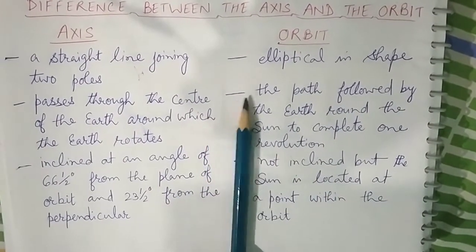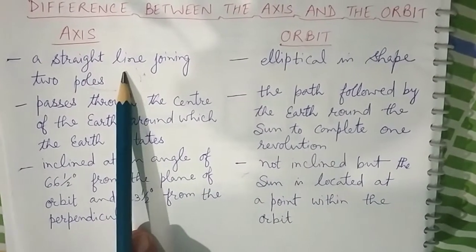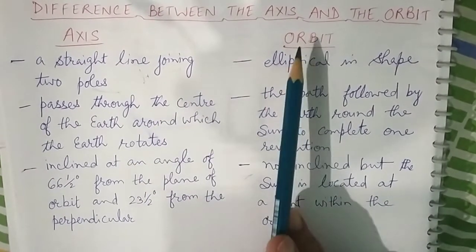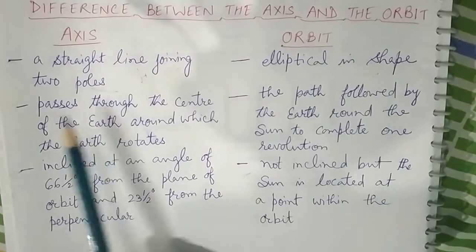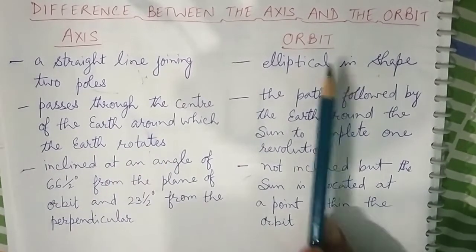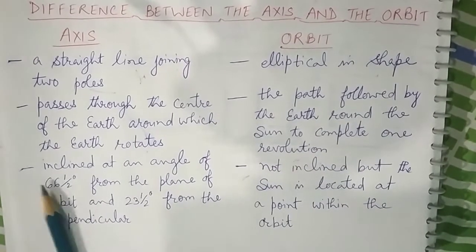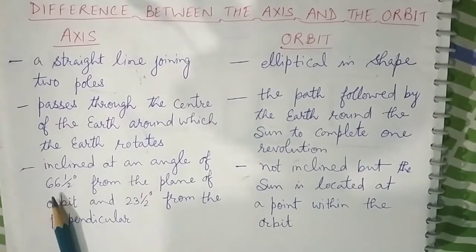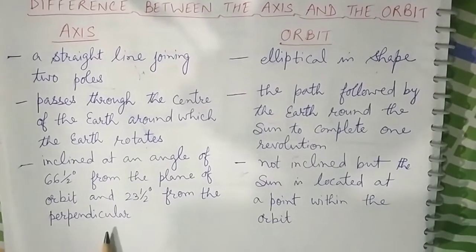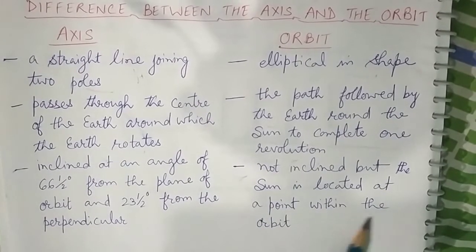This table shows the difference between the axis and the orbit. Axis, it is a straight line joining two poles. With the help of the diagram we will see this now only. And orbit, elliptical in shape. Axis passes through the center of the earth around which the earth rotates. Orbit, the path followed by the earth around the sun to complete one revolution. Axis, it is inclined at an angle of 66 1/2 degree from the plane of orbit and 23 1/2 degree from the perpendicular. Orbit, not inclined, but the sun is located at a point within the orbit.